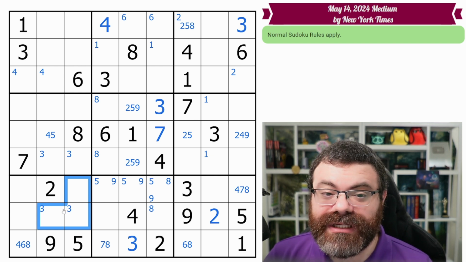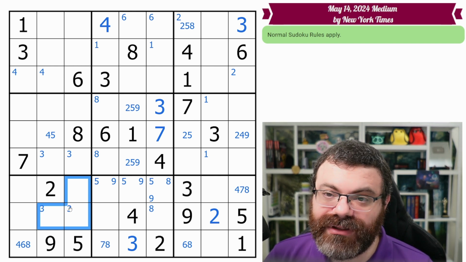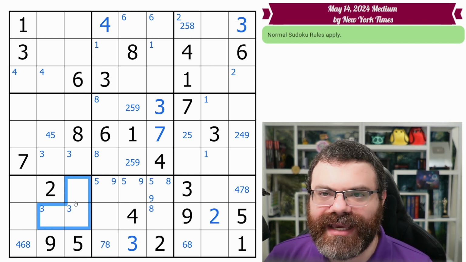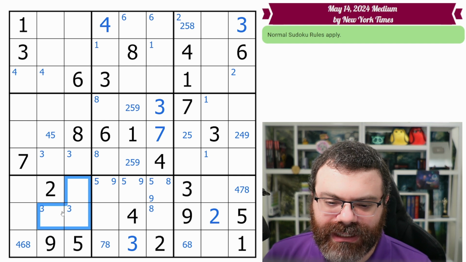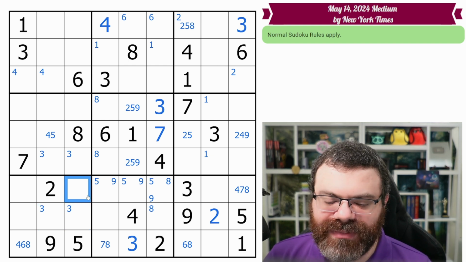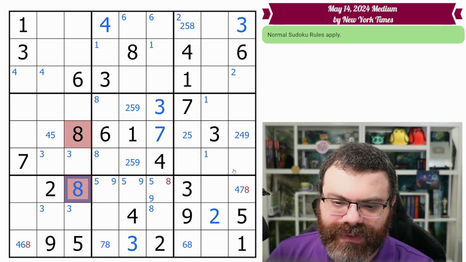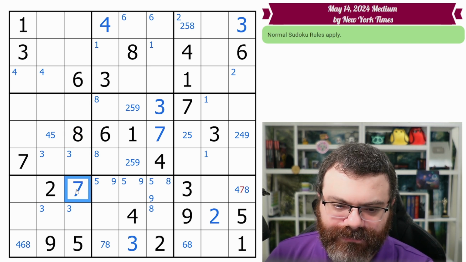So, how many cells do we need for 1, 3, and 7? Well, we need 3 cells for that. How many cells can be 137? There are only 3 cells that can be. Well, that matches up. And so these cells can only be 137, because if they were anything else, like let's say we tried to put an 8 here, or not 8, 8's a bad example, 7 here. Nope, 7's a bad example. Let me find a good one. 4.